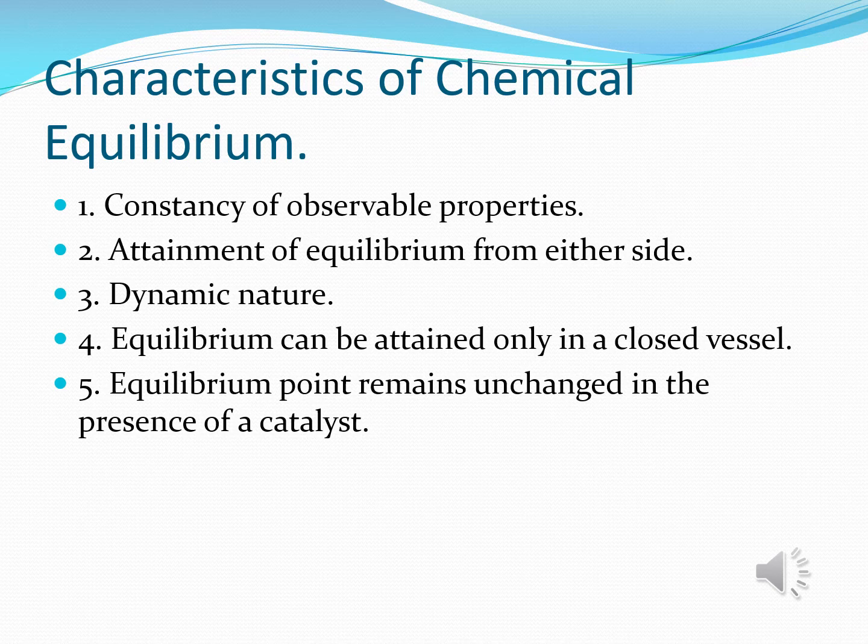Number 4, equilibrium cannot be attained in an open vessel, meaning it can be attained only in a closed vessel. If the vessel is open, some of the products may escape from it and the backward reaction may not take place. Therefore, equilibrium will not be attained. Number 5, equilibrium point remains unchanged in the presence of a catalyst. Now, the presence of a catalyst does not change the equilibrium point. A catalyst catalyzes both forward and backward reactions to the same extent. Therefore, the equilibrium may be attained earlier, but the equilibrium point remains unchanged.